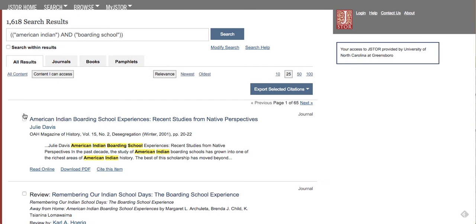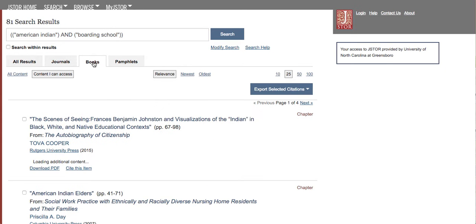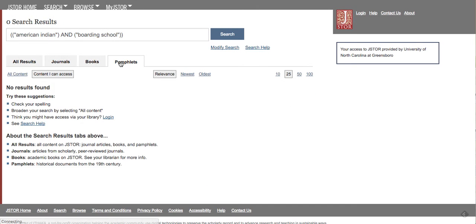So you can see we found quite a few results with this basic search, 1,618. I'm going to give you some hints about how we can narrow that down, but first I'm going to tell you a little bit more about what we're looking at here. JSTOR gives you these tabs for journals, books, and pamphlets, which automatically narrow it a bit. So you can see most of the results we found, 1,537, were journals, 81 were books, and in this particular case, we did not find any pamphlets.